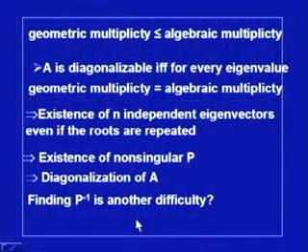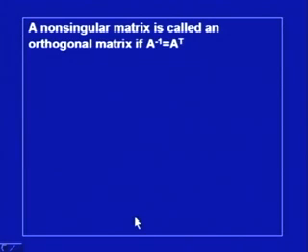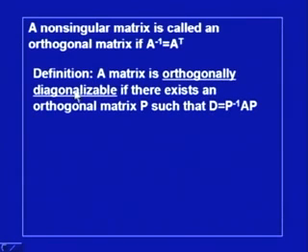Although theoretically P is invertible, so P inverse is possible, and then P inverse AP will be diagonal. But many times finding P inverse is not simple. A lot of computational effort is required in finding P inverse. For this purpose, we introduce another concept that is called orthogonally diagonalizable. We say a matrix is orthogonally diagonalizable if there exists an orthogonal matrix P such that D is equal to P inverse AP.